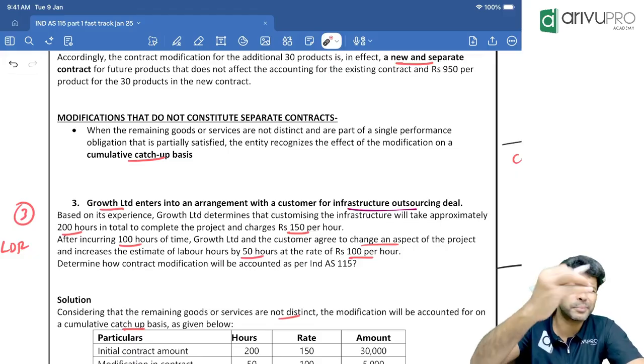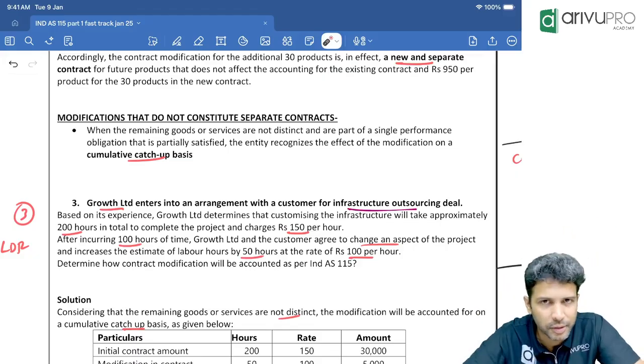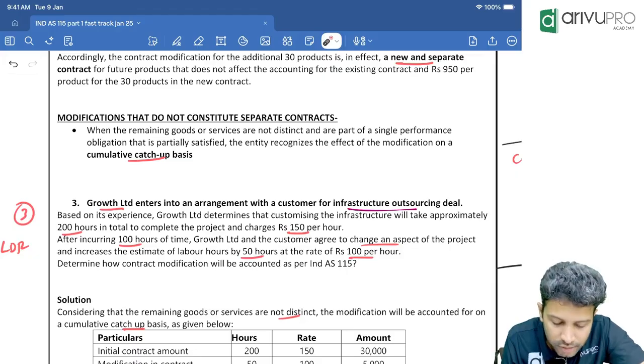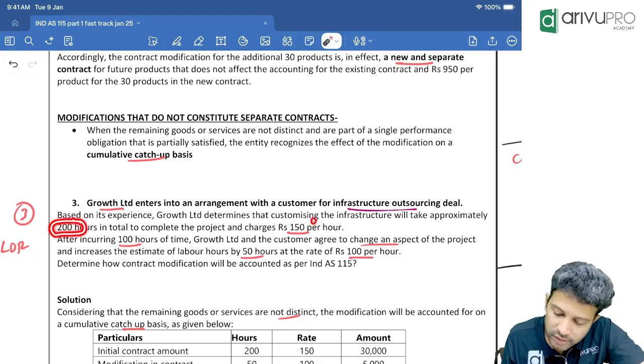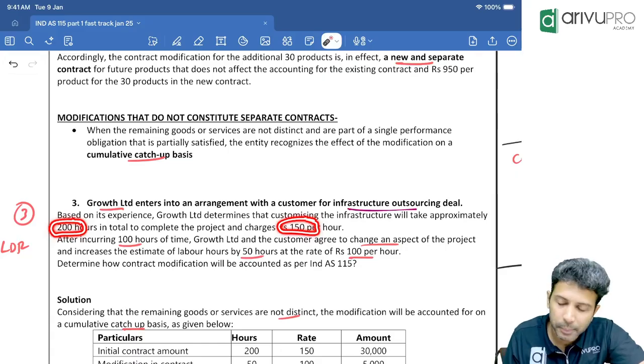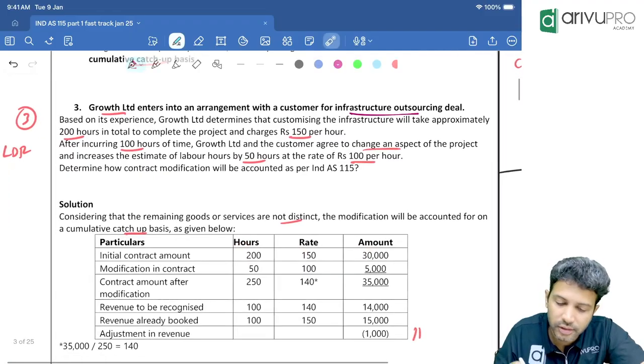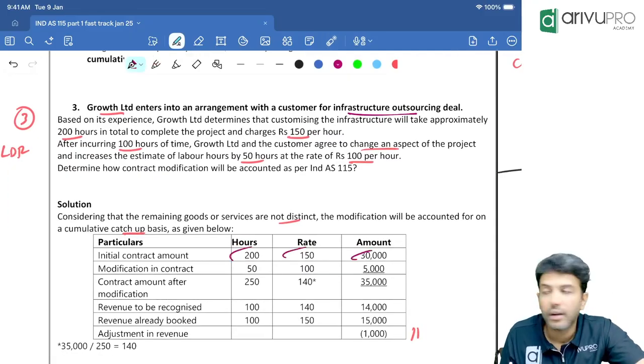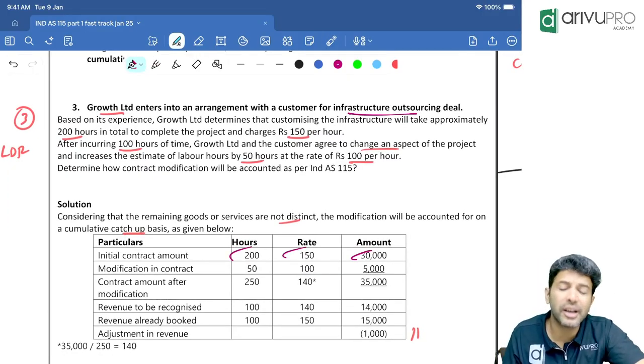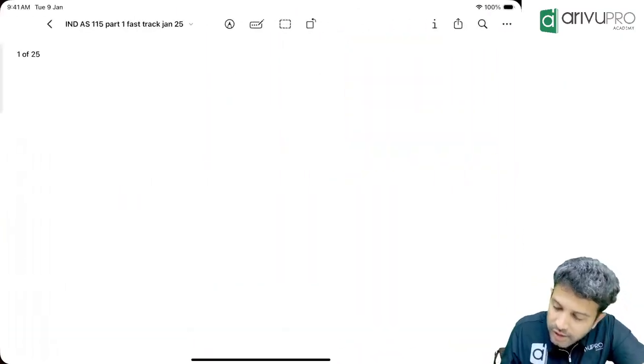How is it? Very simple. First, whatever numbers they've given, list them out. Initially, what is the time? 200 hours. How much is the charge? 150. Multiply, how much are you getting? 200 hours, 150 per hour. So total is 30,000. Are we clear? Now, how many additional hours came in?